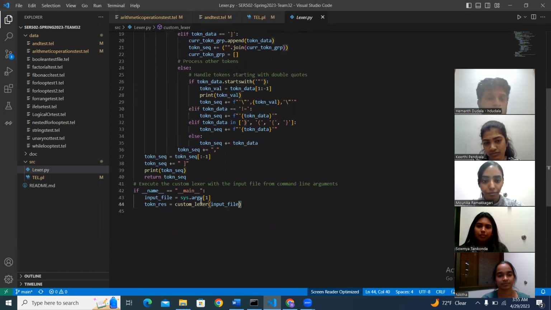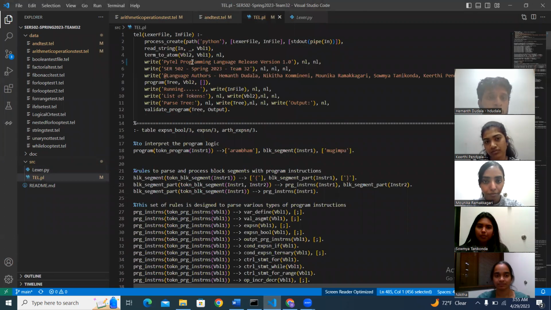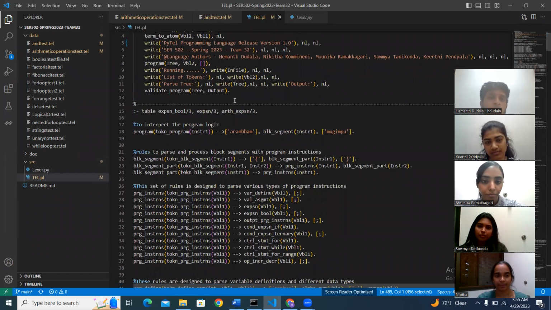And here we also have the code where the custom lexer will check the input file from the command line arguments, and the .tl file. This is the starting point where the lexer file will take the content of the input file, go through it, check for the tokens, process them, and load them into the Prolog code. Here we have some written statements which will display our programming language authors, etc.